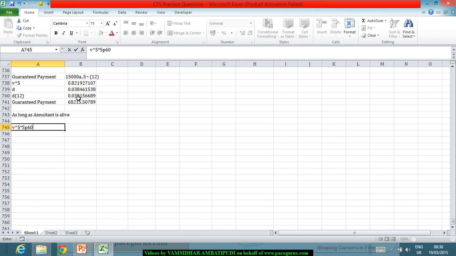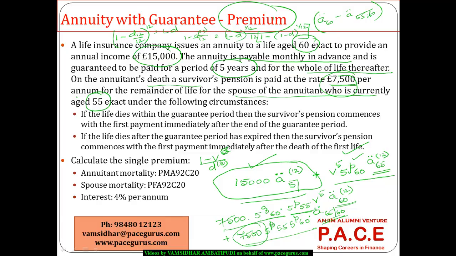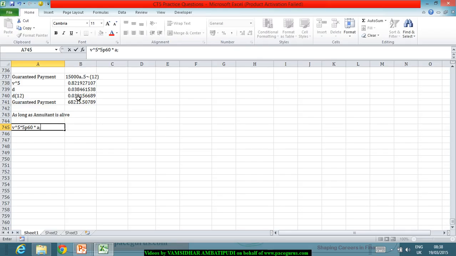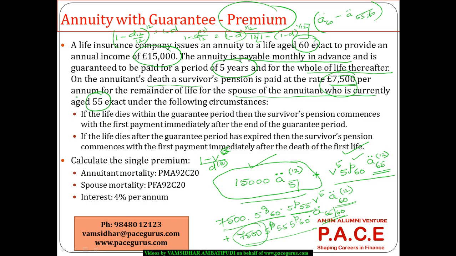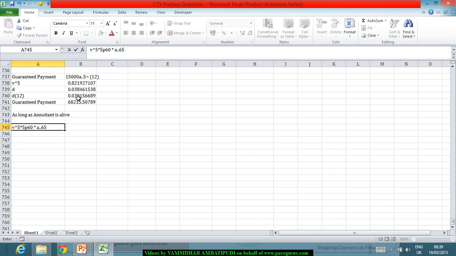So I am looking at 5p60 times a double dot 65 by the time he is reaching 65. So a 60-year-old person alive for 5 years, making it 65, and as long as he is alive, he is going to receive the pension of 15,000.